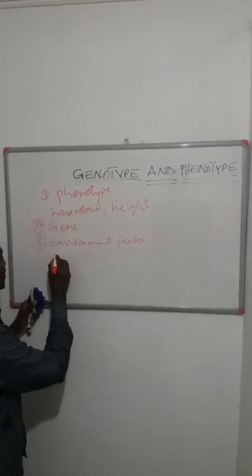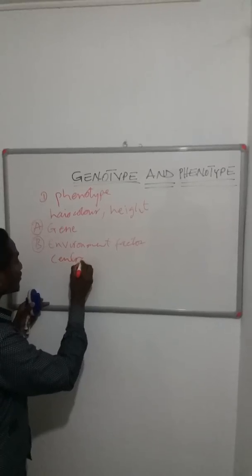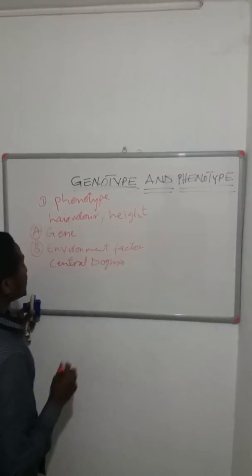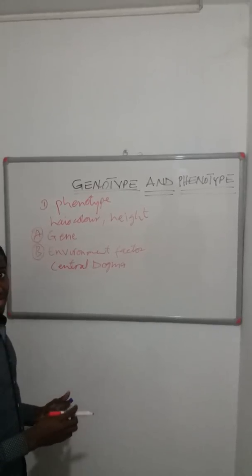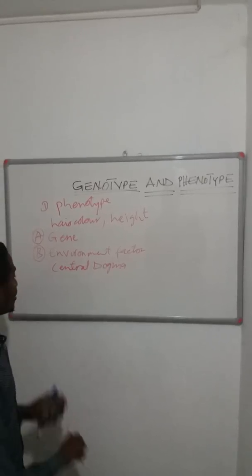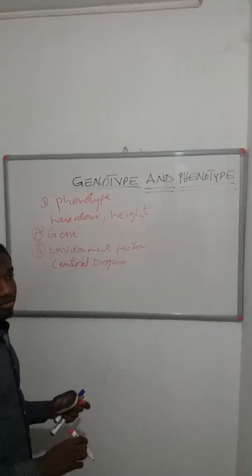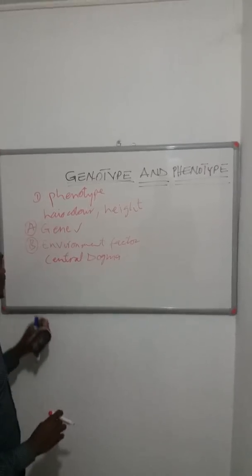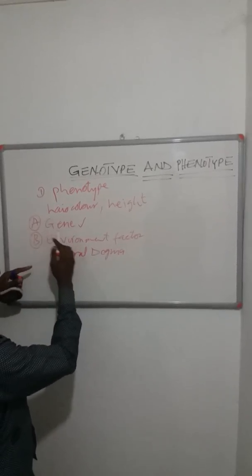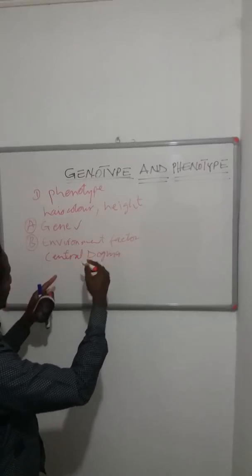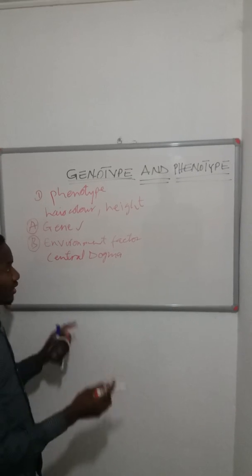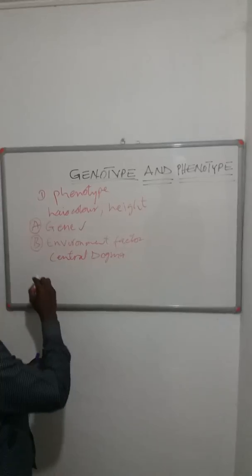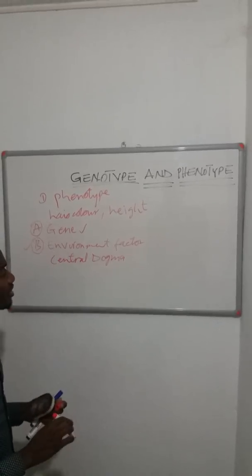The central dogma is simply the transcription, translation, and the protein synthesis of information that is encoded in the gene. So if this information is being transcribed, translated into protein, then it becomes a visible characteristic. And the second one is the environmental factor.